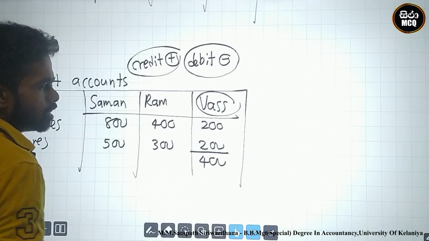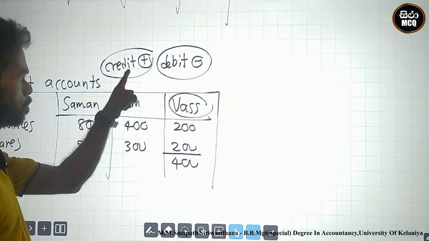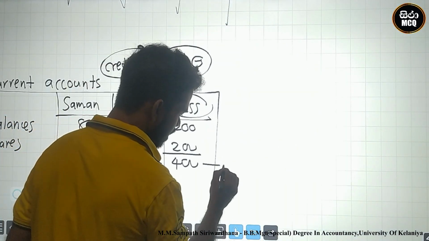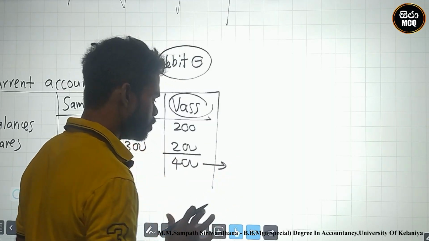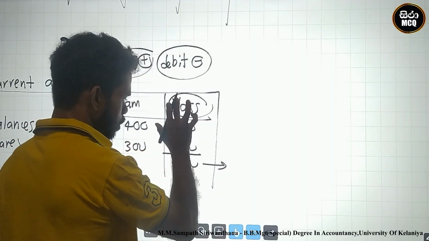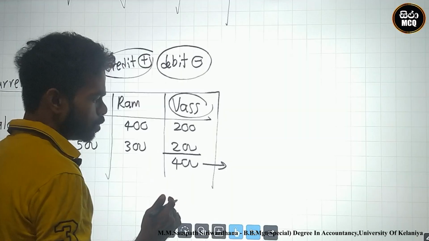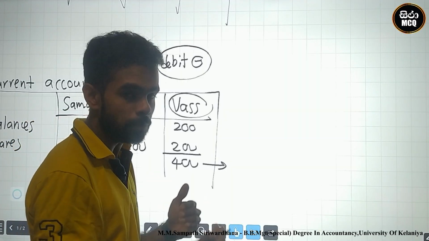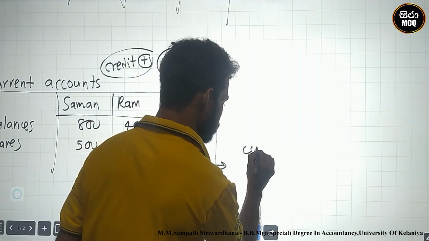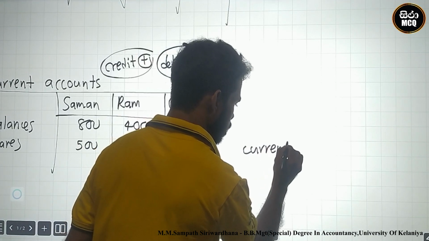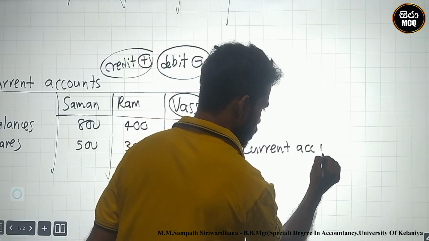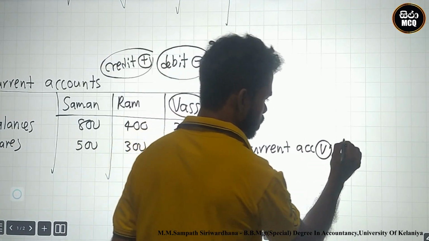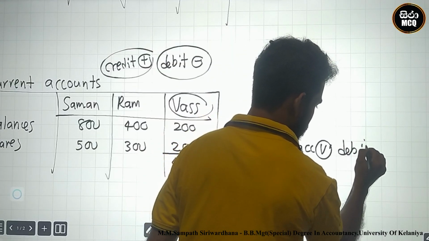This balance is credit. Why? This is the credit balance. How can you transfer this? Therefore, to transfer, you must eliminate this. Therefore, current account of VAS, debit it. Why?